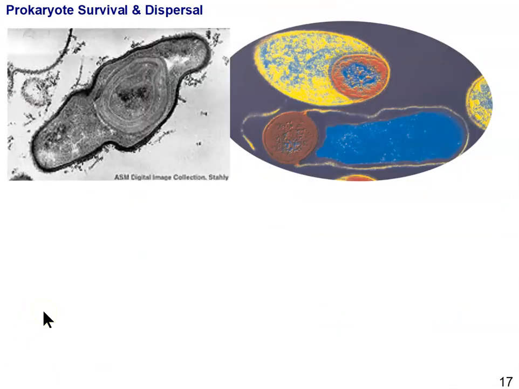So, of course, bacteria are everywhere. Well, how do they get everywhere, and how do they survive everywhere? Part of it is because they can form these things called endospores. So this is an endospore. This is a transmission electron micrograph showing a bacterium forming an endospore inside. And notice that the outside appears to be breaking down. That's what happens. The endospore forms, and then the rest of the cell around the endospore just breaks down, leaving behind just this little endospore.